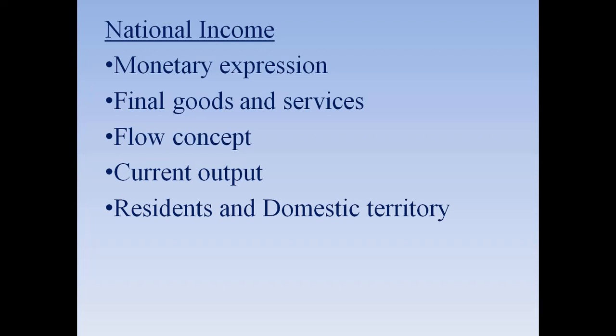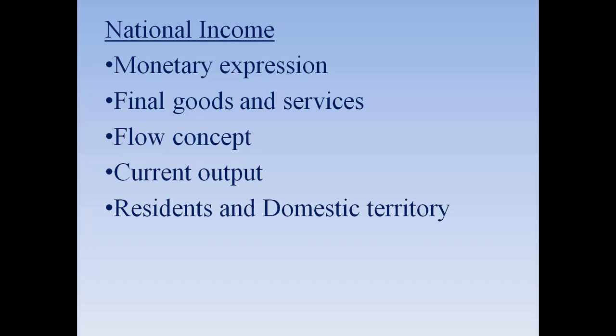You will not count those items which have already been sold as second hand material. So if you purchase a second hand bike or a second hand house or computer, mobile phone, whatever, that will not be recorded or counted in the national income. They are not included when you calculate national income.